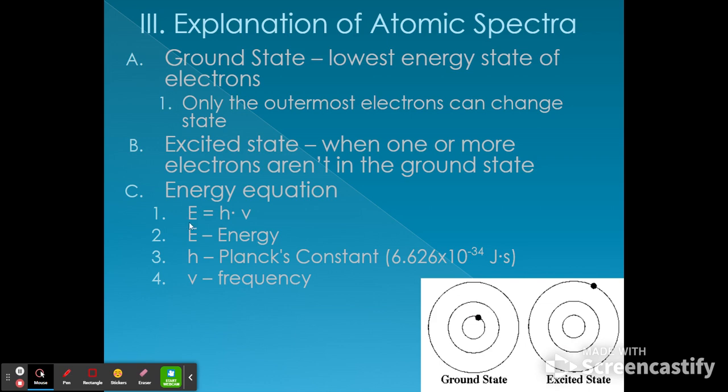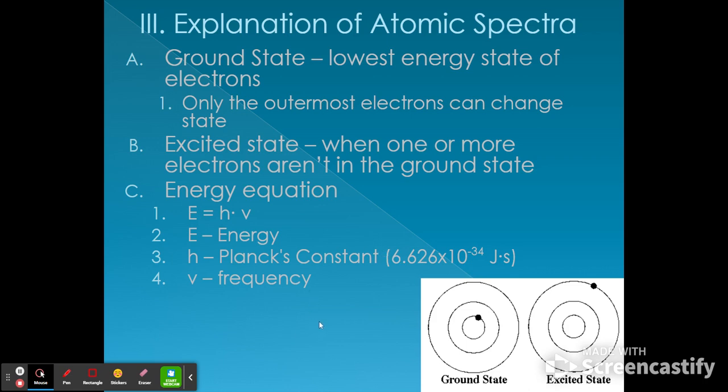We've got an energy equation. Energy is equal to h times nu. It's Greek letter nu. h is Planck's constant. It's another constant that we can use. Yes, we'll be given it for the test. You do not have to memorize it. It's 6.626 times 10 to negative 34th joule seconds.